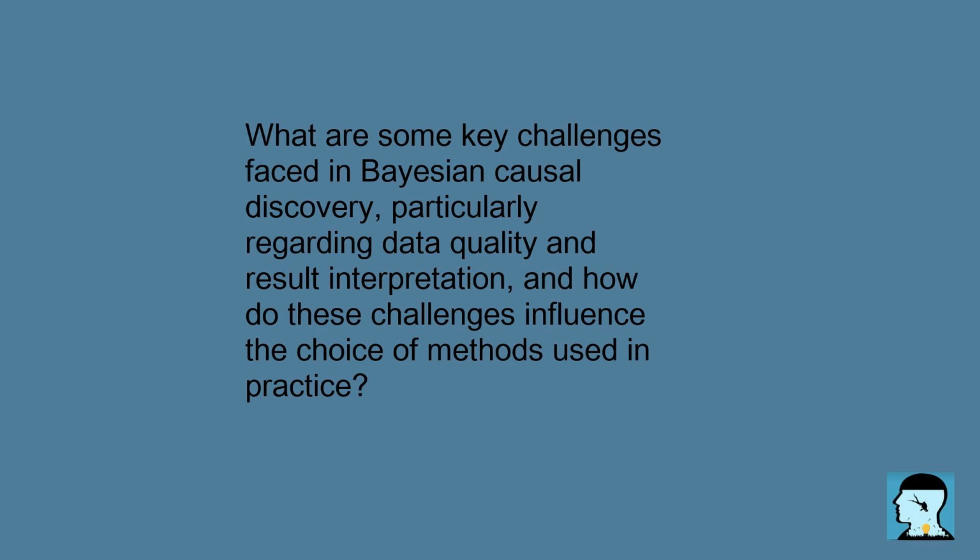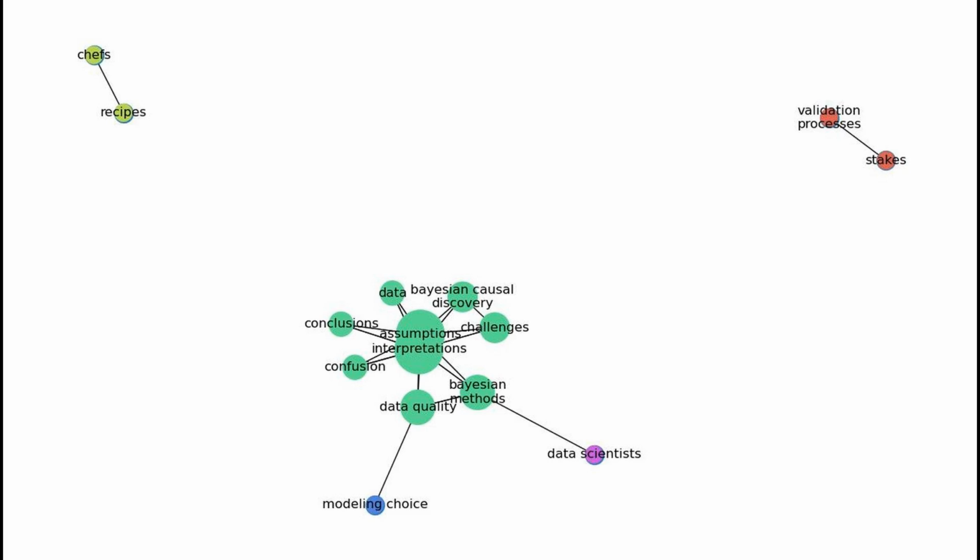And how do these challenges influence the choice of methods used in practice? In Bayesian causal discovery, there are several key challenges, especially concerning data quality and how to interpret the results. First, think of data quality like the ingredients you use to bake a cake. If you have rotten eggs or stale flour, the cake will not turn out well. Similarly, in Bayesian methods, if the data is incomplete or has errors, the conclusions drawn can be misleading. This can be particularly problematic when trying to make strong claims based on the model's outcomes.